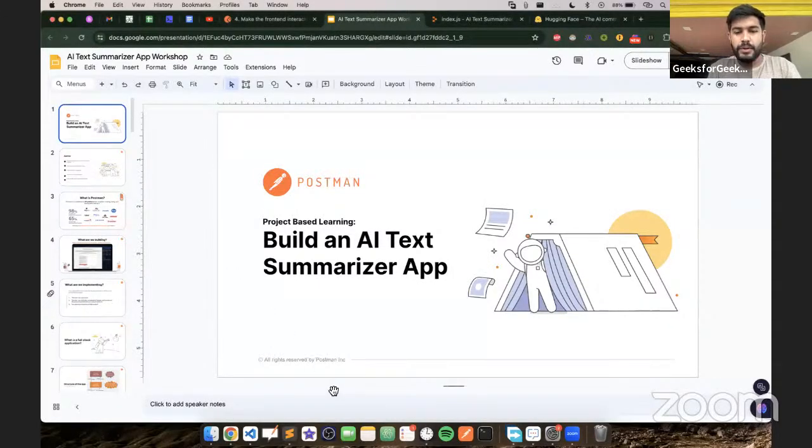Okay. So, hi and welcome everyone. This is the second session of Postman, where we would be learning about building an AI text summarization app. So, by the way, the very next agenda of today, again, just telling you the whole thing.